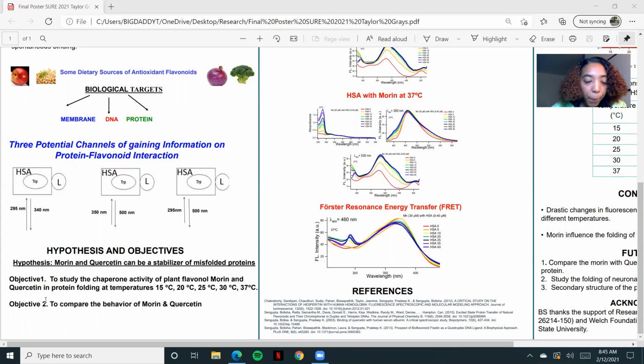So my main objective was to study the chaperone activity of morin and quercetin and protein folding at the following temperatures of 15, 20, 25, 30, and 37 degrees Celsius. In my presentation today, I will only be showing you the 15 and 37 degrees Celsius. Then I wanted to compare the behavior of morin and quercetin.